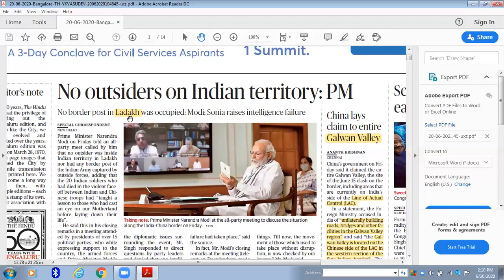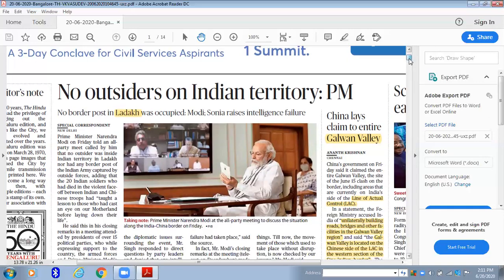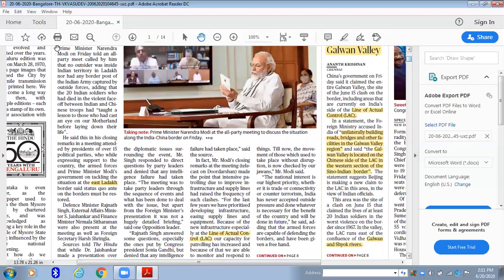Terms like Ladakh and Galwan Valley are mentioned about 50 to 100 times in everyday's newspaper, so you should have a thorough understanding of that. For example, take Ladakh. This is a news item about Ladakh, so immediately take out the map and see the exact location of Ladakh. After that, when you go through the article one by one, almost all the terms will be explaining some issues that happened.